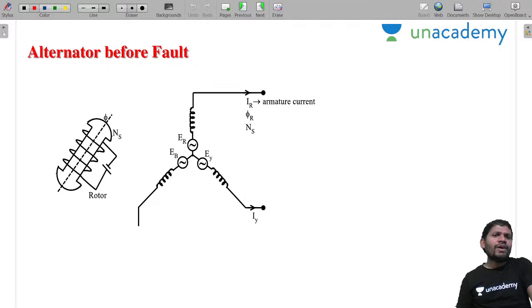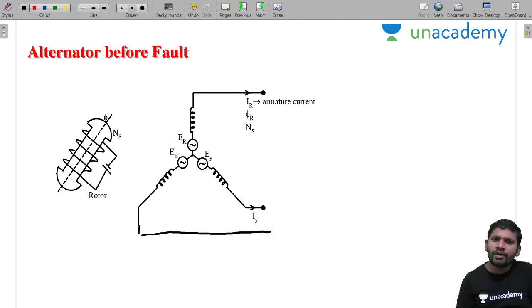First, let us consider an alternator without any fault. Before the fault, first see the alternator. This is the before fault condition. Let this be the R phase, this the Y phase, and this the B phase. This is no load, that's why all the currents are zero. IR, IY, and IB are zero.